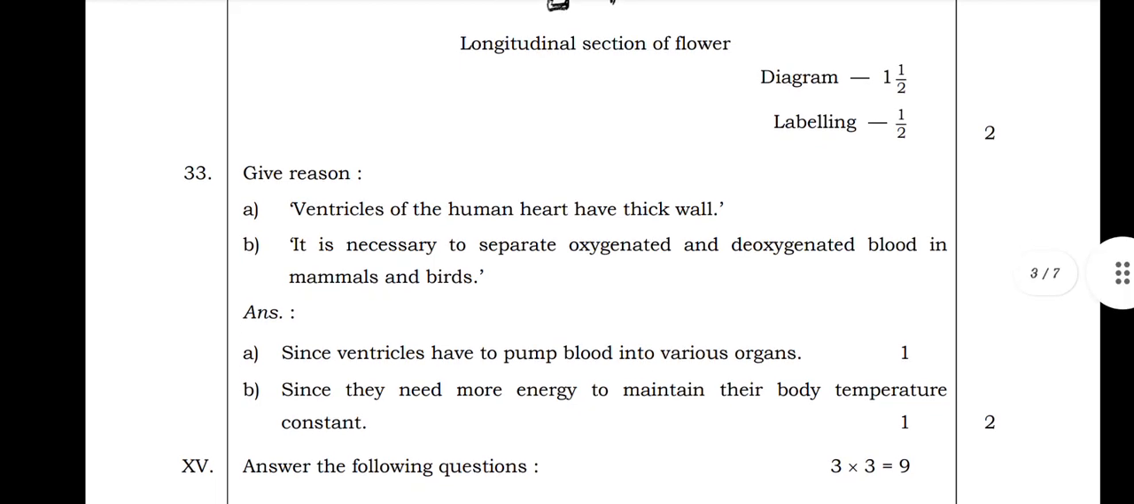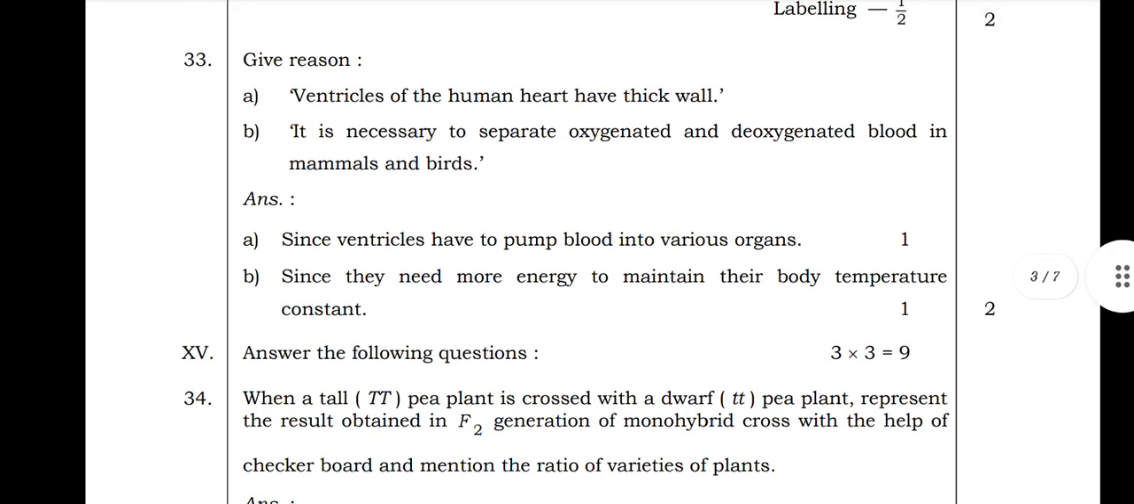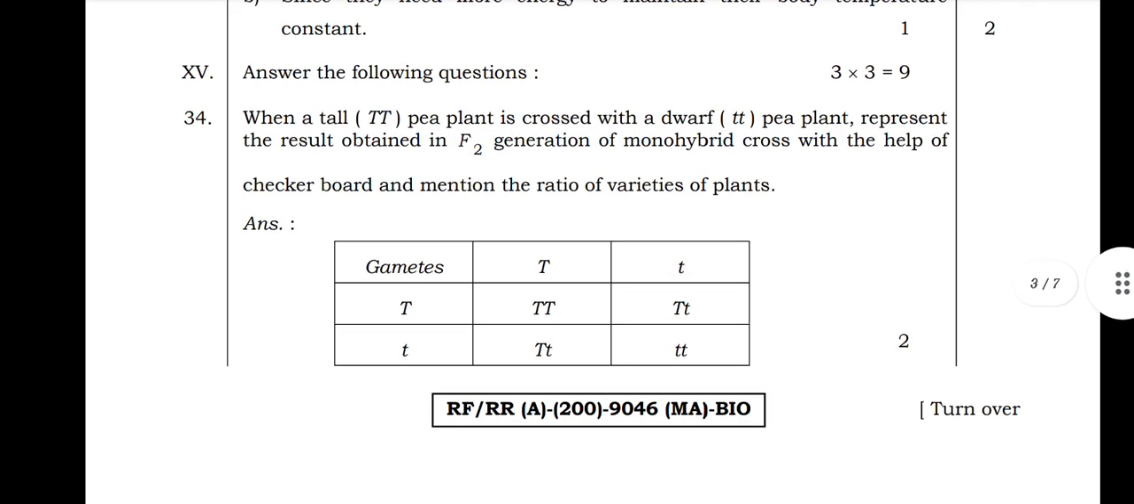Next, in the fifth main question there are 3 questions of 3 marks each, so you will get 9 marks. The 34th question they asked is: when a tall TT pea plant is crossed with a dwarf tt pea plant, represent the result obtained in the F2 generation of a monohybrid cross with the help of a checkerboard and mention the ratio of the varieties of plants. Like this, the gametes are capital T and small t.